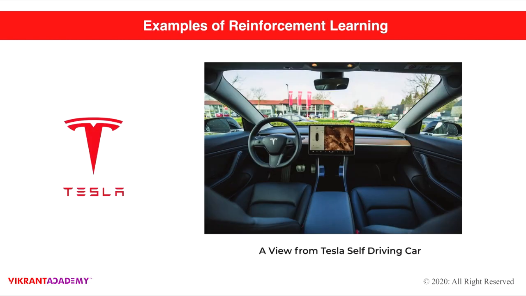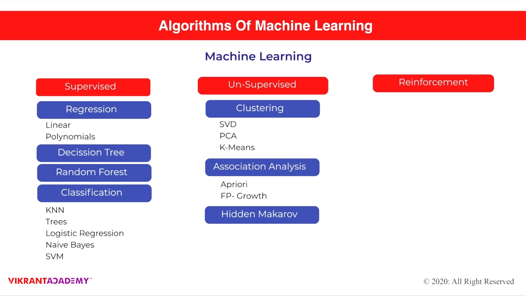Examples of reinforcement learning. We have seen the Tesla car is the best example of reinforcement learning, where this car is fully autonomous and can drive itself. This is actually the best example for an autonomous car. So, algorithms of machine learning. We have three types of machine learning: one is supervised, which we have discussed earlier, unsupervised, and finally we touched upon a little bit of the reinforcement learning model.